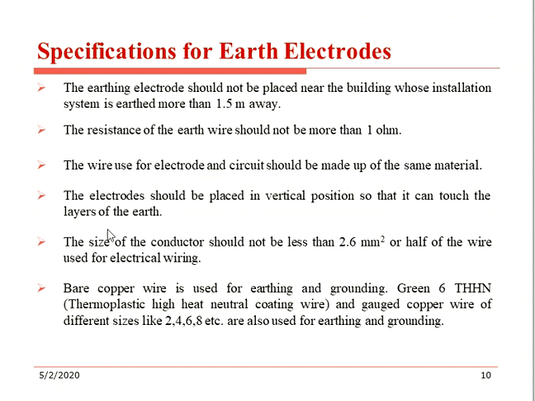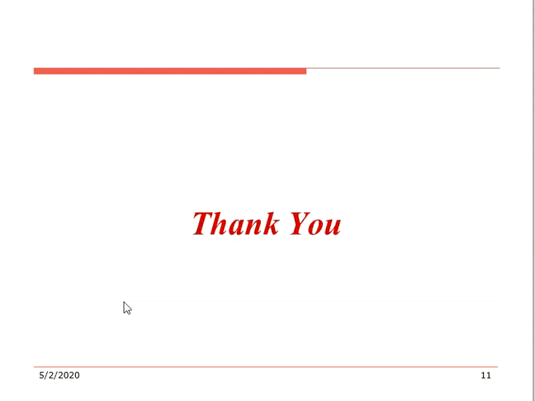The wire used for the electrode and circuit should be made of the same material. The electrode should be placed in a vertical position so that it can touch the layer of the earth. The size of the conductor should not be less than 2.6 mm square, or half of the wire used for the electrical wire systems. So these are the comparisons between grounding and earthing. Thank you.